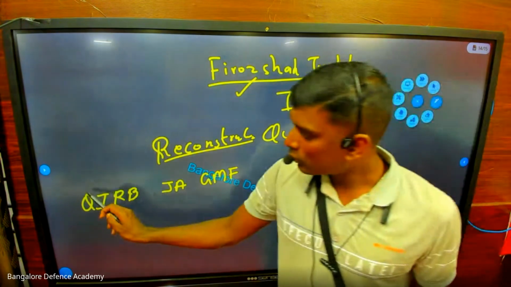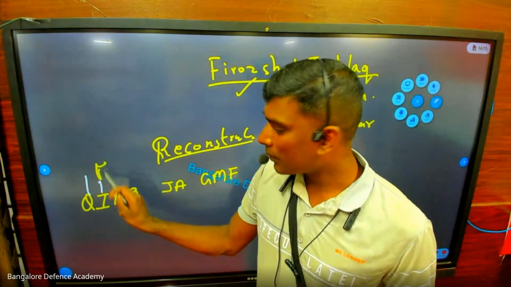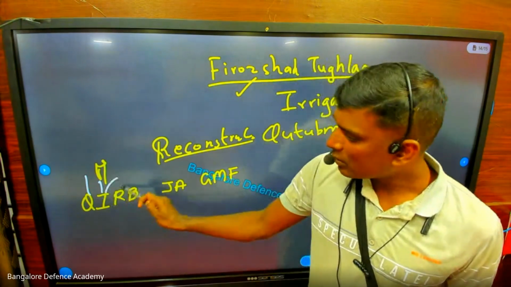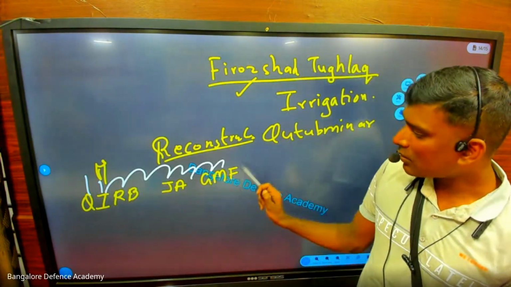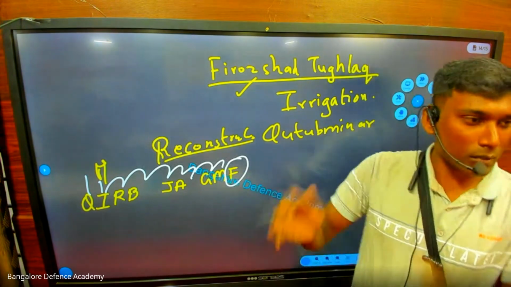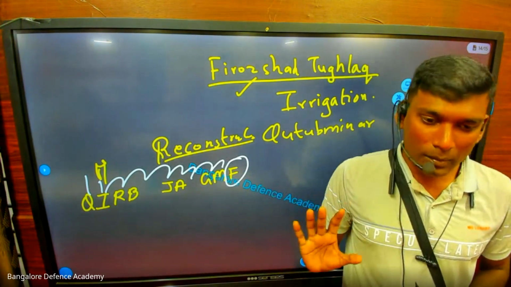Eyes on the screen here. Qutbuddin and Iltutmish, here only Qutub Minar was built. Right? After so many kings, Firoz Shah Tughlaq is reconstructing it. Easy to remember? Yes, sir.